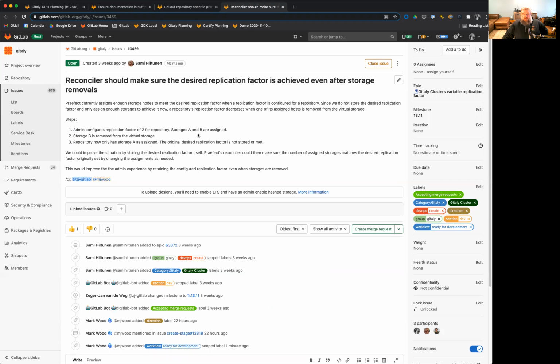and coupled with the other issue I just discussed will allow for us to have a true cluster configuration with numerous nodes and repositories replicated on the correct number of nodes across that cluster.